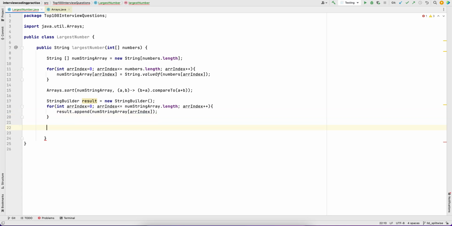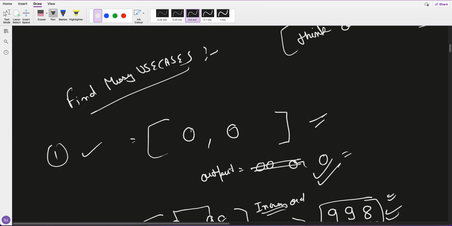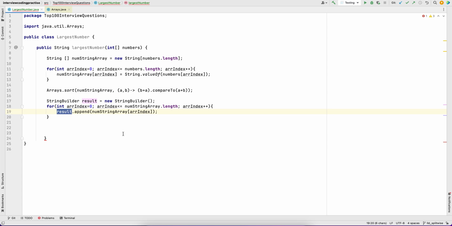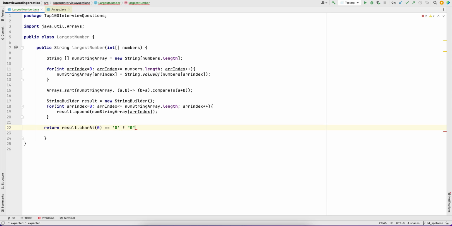Now my result will have the answer, but there is one use case we have to handle: what about 0 0? It would return 0. So while returning the result, if result.charAt(0) is equal to 0, then we return 0, otherwise we return result.toString().